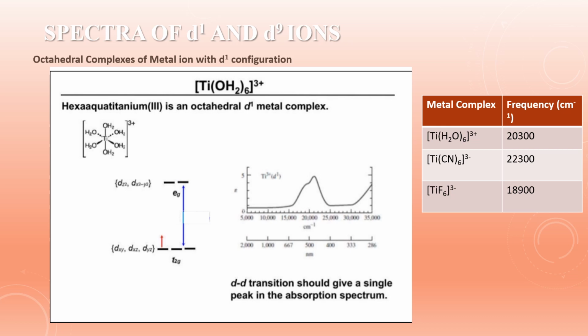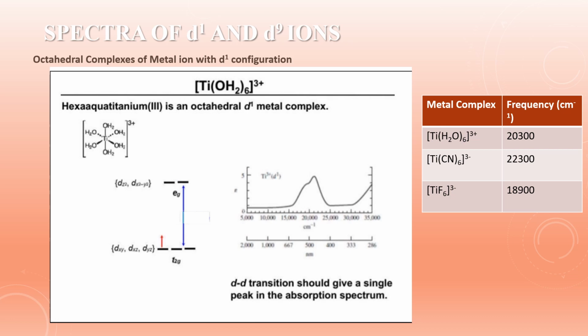If you know that titanium is 3d1 4s2, that means it is a d1 metal complex. In a free gaseous state, the 3d orbitals are degenerate and no electronic transition is possible. Hence, there will be no spectra of d1. But when this ion is in complex form, then what happens?